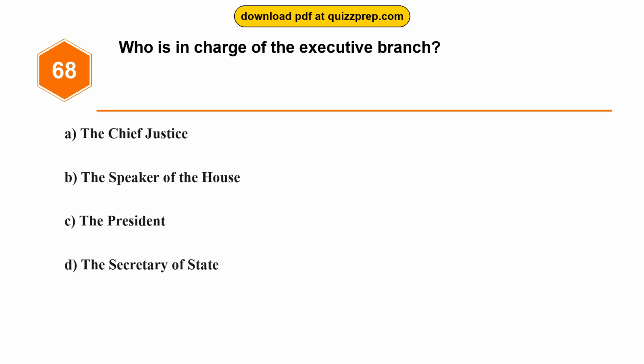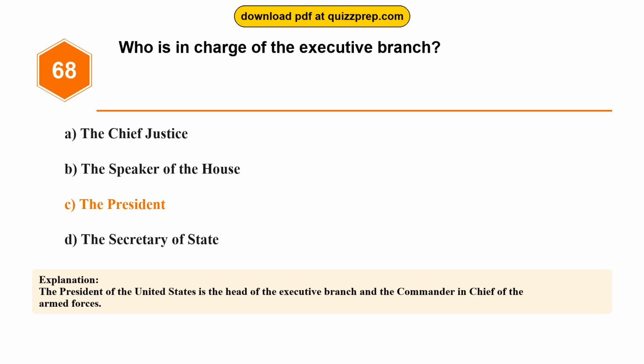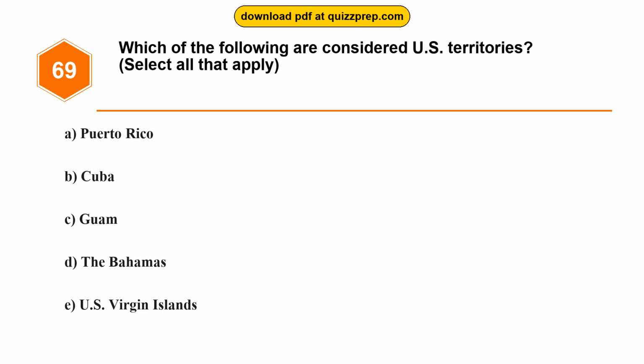Question 68. Who is in charge of the executive branch? Option A. The Chief Justice. Option B. The Speaker of the House. Option C. The President. Option D. The Secretary of State. The correct answer is option C. The President. The President of the United States is the head of the executive branch and the Commander-in-Chief of the Armed Forces.